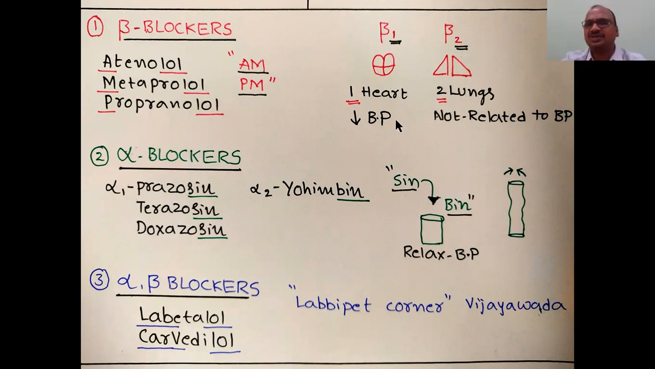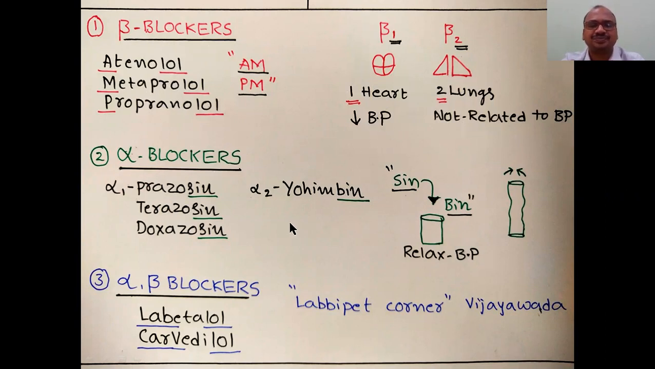The heart consists of beta 1 receptors, and beta 2 receptors are in the lungs. Beta 1 is in the heart because you have only one heart. Beta 2 receptors are present in the lungs because two lungs are there, so you can easily remember. It is not related to BP, but here this is related to BP. All these beta blockers will block B1, not B2, so that the BP decreases.